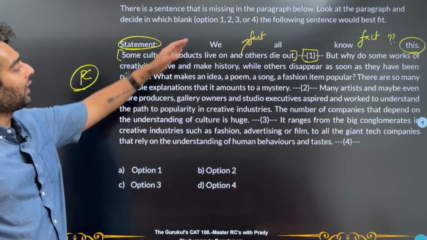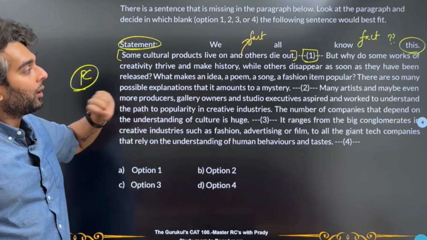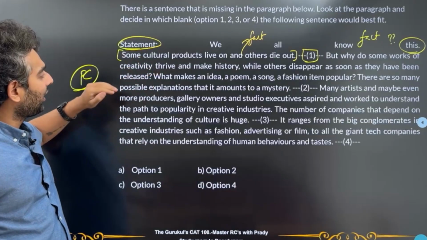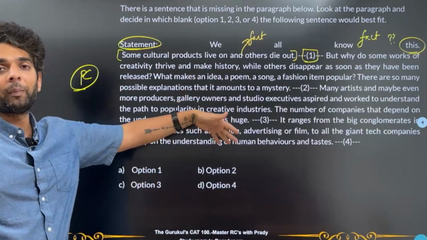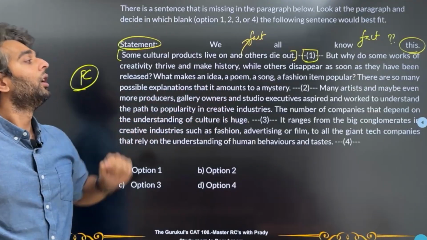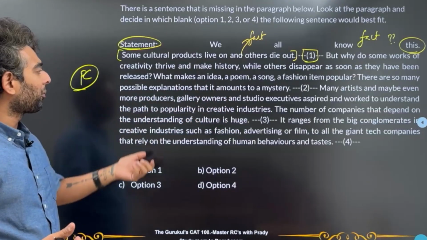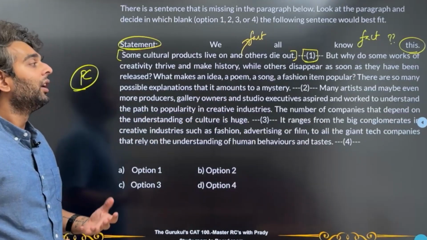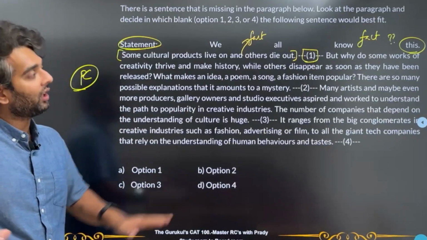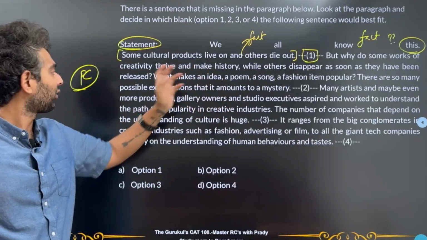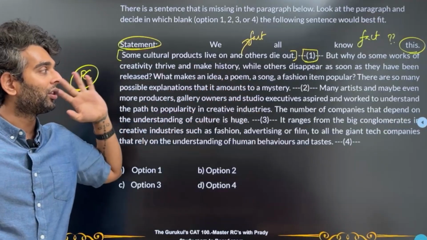Now over here can I place "we all know this"? No, because he's not given me any fact. He said that there are a lot of explanations. Now if we know the explanations, the rest of the paragraph is obsolete, right? Next part: many artists and maybe even more producers, gallery owners and studio executives aspired and worked to understand the path to popularity in creative industries. Now there's a reasoning that's been going on. There are so many possible explanations and he's talking to me about the explanations.